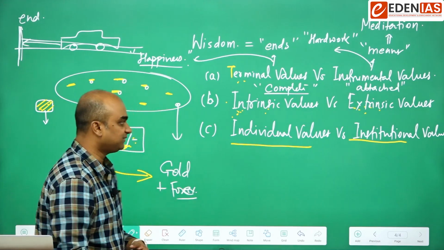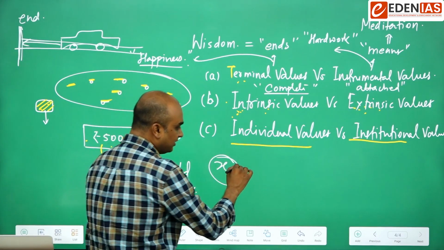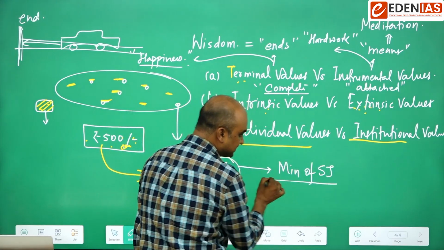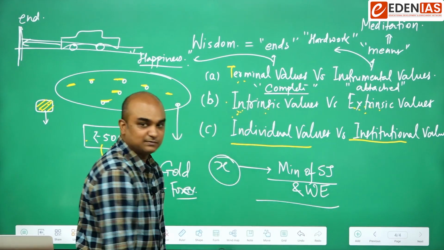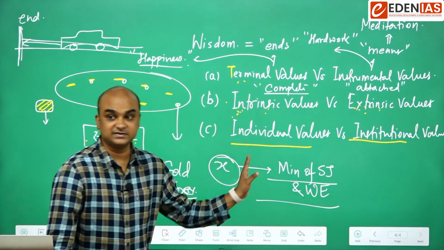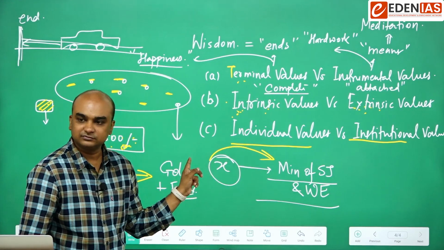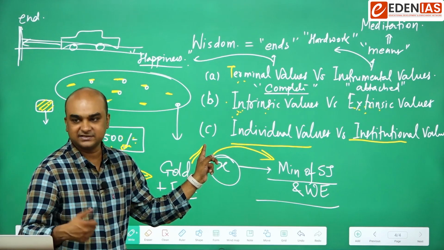Like say for example, there is a particular person X and now he becomes the Minister of Social Justice and Women Empowerment. Suppose that's the ministry that this person is now manning. He will come into the ministry with some of his values that he believes in. Do you understand that? Like say for example, justice.